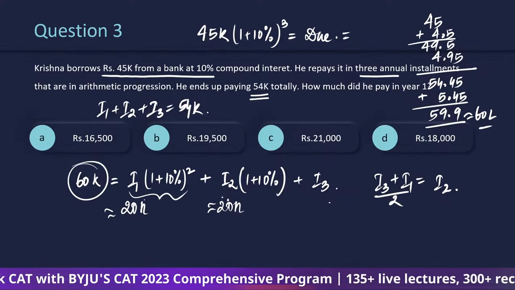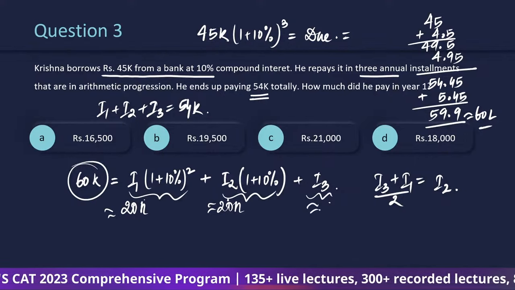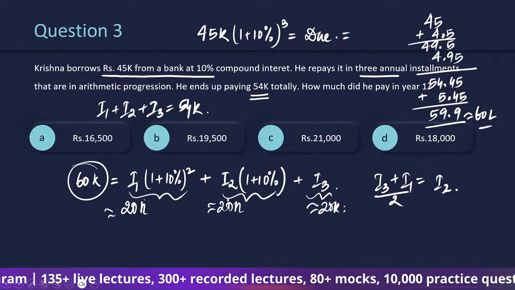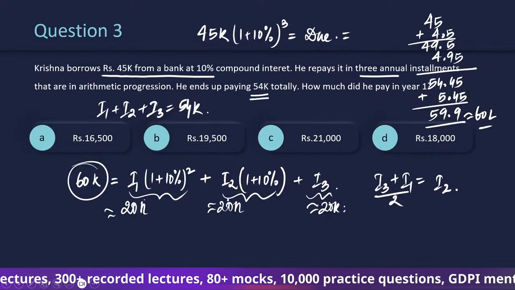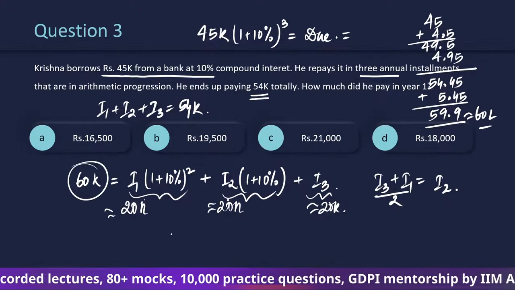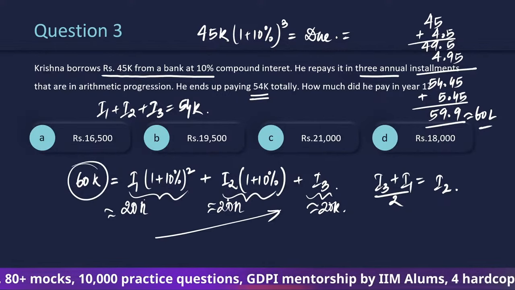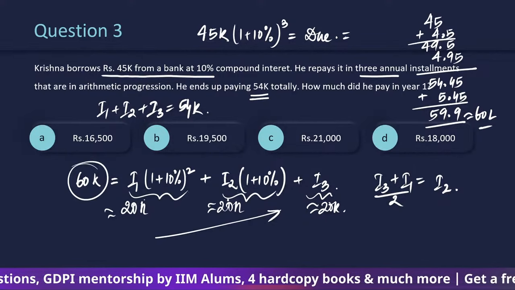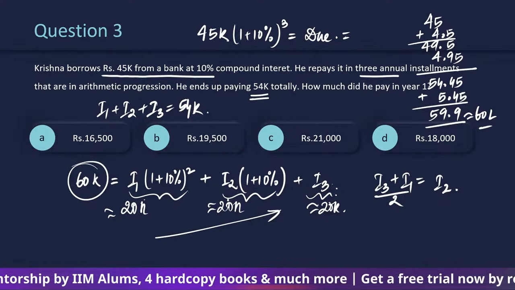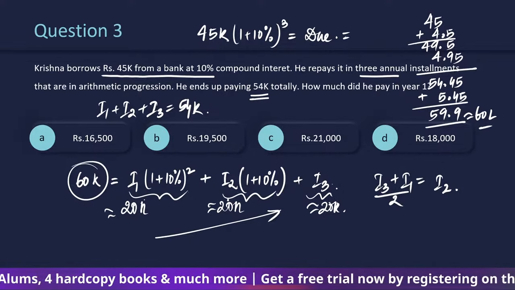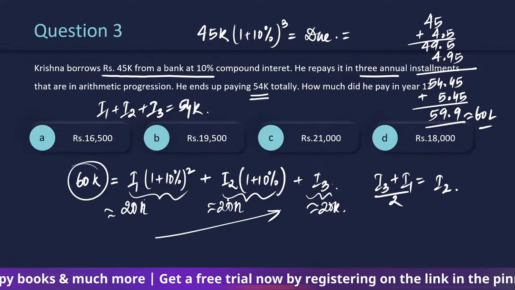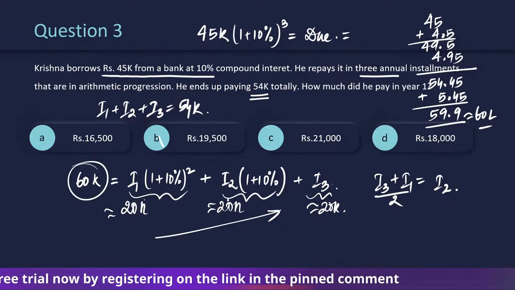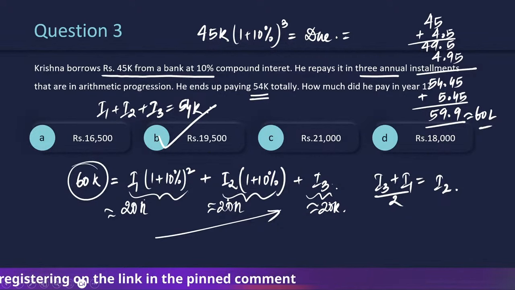I'm talking about this being 20,000, this being 20,000, and this one being 20,000. So the answer should be close to 20,000, and since it is an AP, of course it should be increasing because 10% successive twice increase turns out to be 20,000. In I3 there is no increase, so I3 should already be greater than I1, right? So can we say I1 should be less than 20,000, but close to 20,000. So less than 20,000 and close to 20,000, only option B makes sense, right?